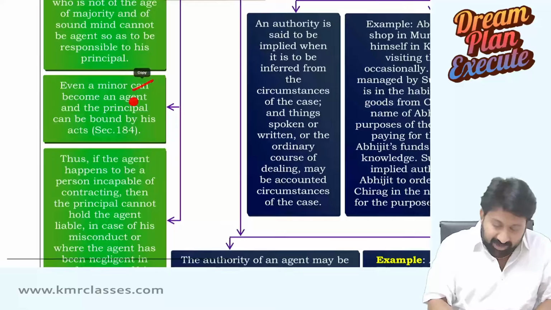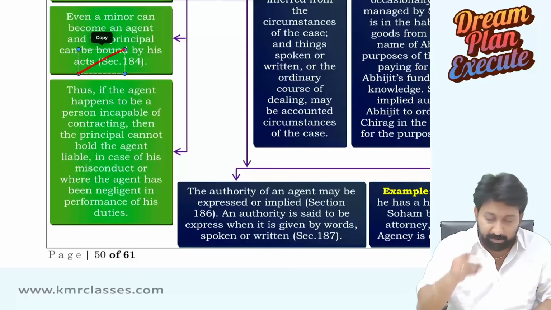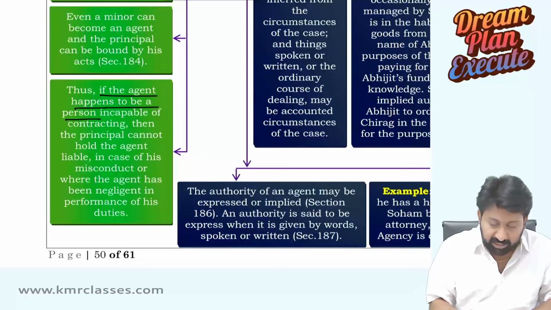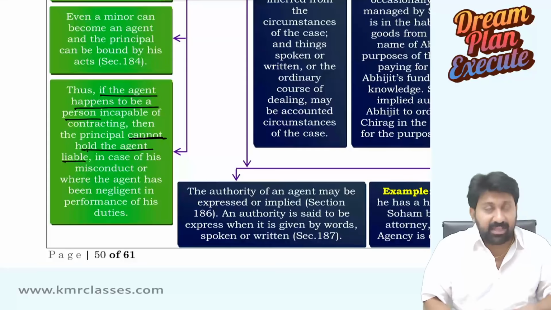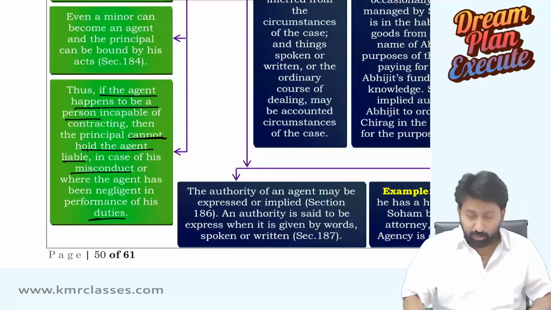Next, even a minor can become an agent and the principal can be bound by his acts. That's what we said. That is, if the agent happens to be a person incapable of contracting, then the principal cannot hold the agent liable. In that case, the principal is liable, in case of any misconduct where the agent has been negligent in performance of the duties.